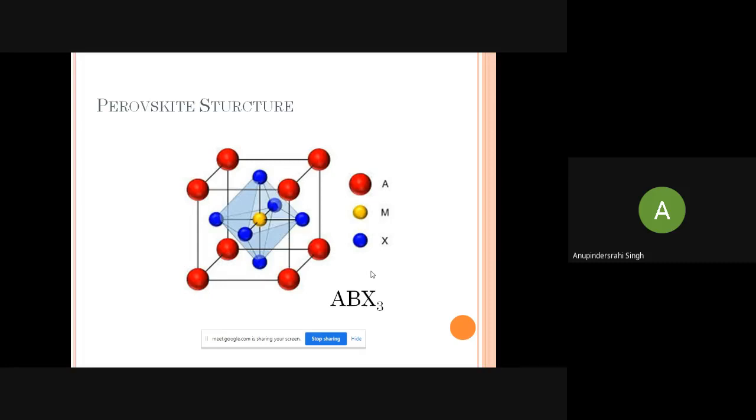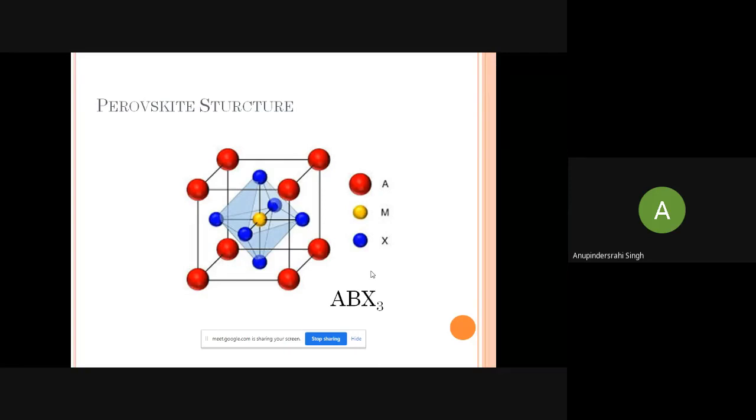But in case of a non-centrosymmetric structure, it means that the center of inversion, which is one of the symmetry elements, is not present in this structure.